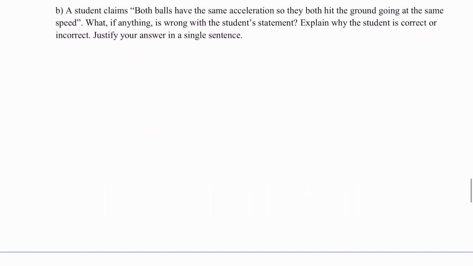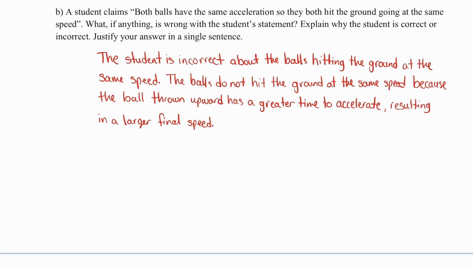Part B reads, a student claims both balls have the same acceleration, so they both hit the ground at the same speed. What, if anything, is wrong with the student's statement? Explain why the student is correct or incorrect. Justify your answer in a single sentence. So a possible response would sound like this. The student is incorrect about the balls hitting the ground at the same speed. The balls do not hit the ground at the same speed because the ball thrown upward has a greater time to accelerate, therefore resulting in a larger final speed. And that would be the answer for part B.